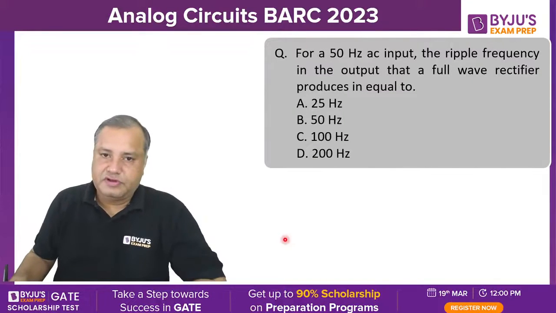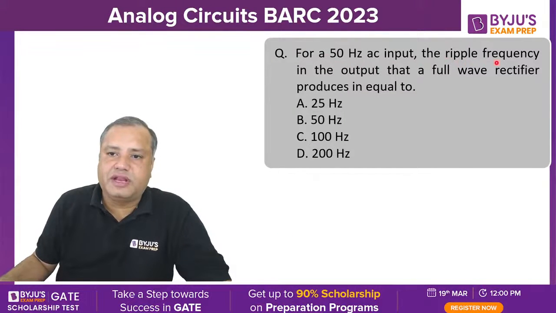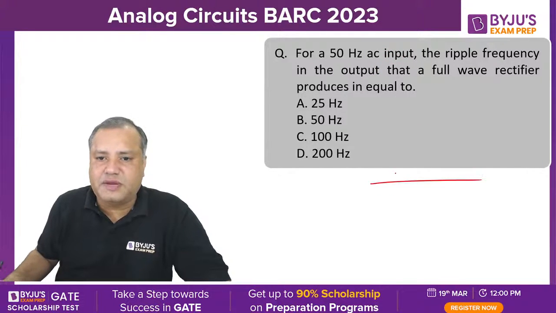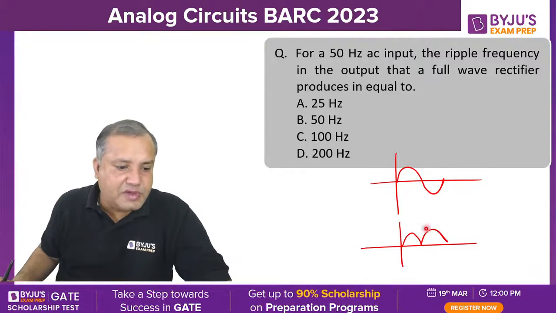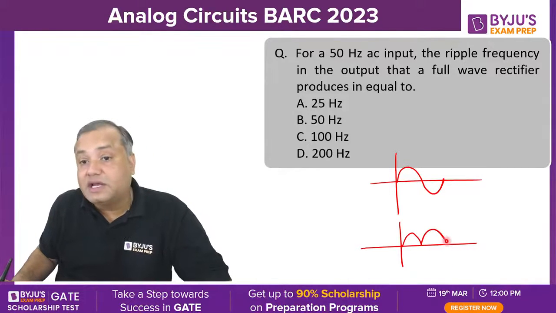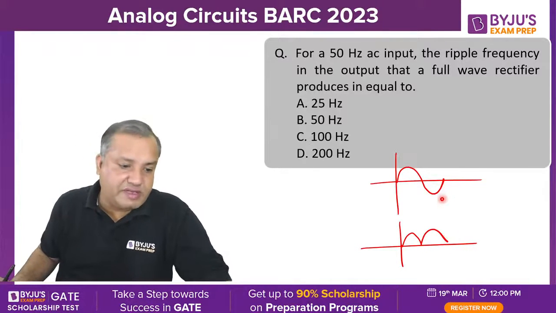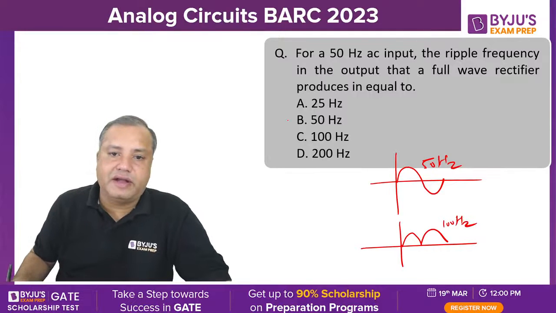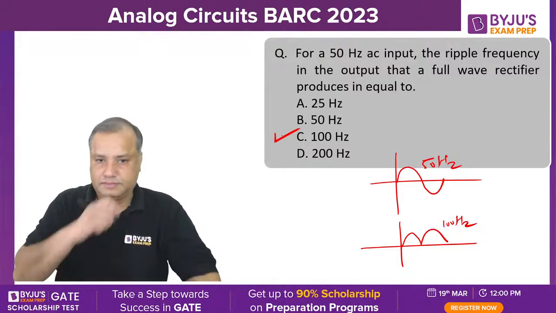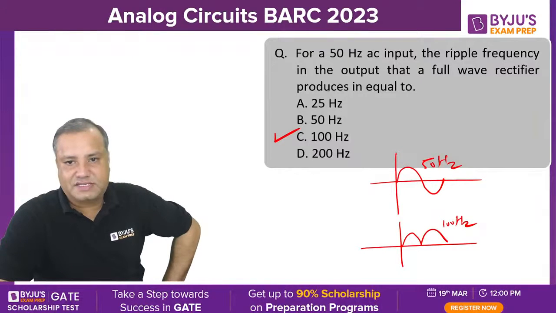See this. For a 50 Hz AC input, the ripple frequency in the output, very simple question. This is the input of the full wave rectifier and this is the output. So we can say that output frequency is double that of the input frequency. If input frequency is 50 hertz, the output of full wave rectifier will have frequency 100 hertz. Comfortable? Let's move to the next.